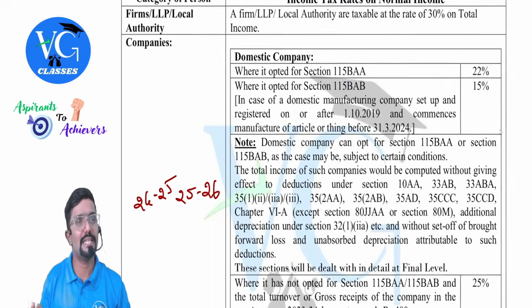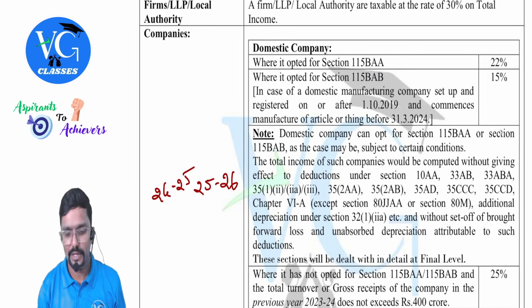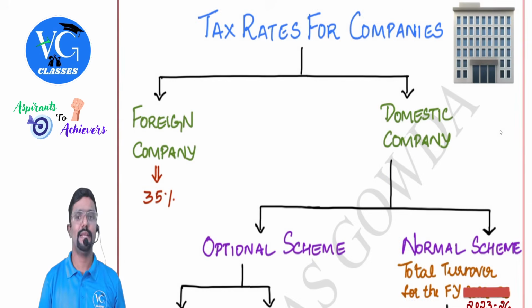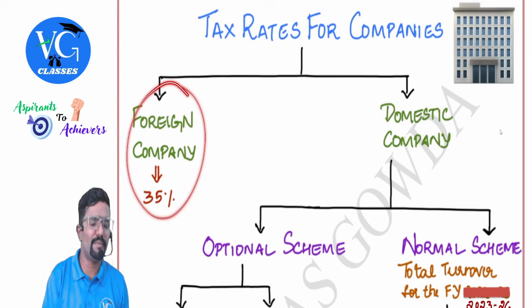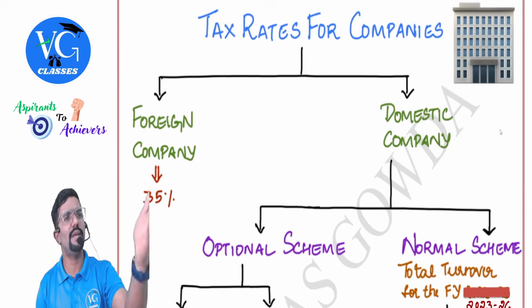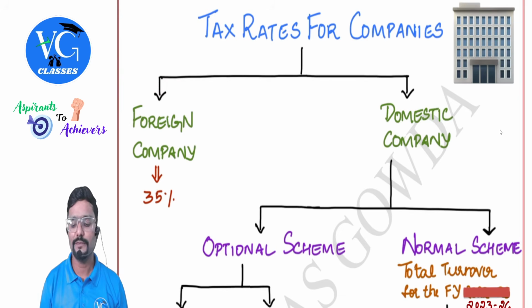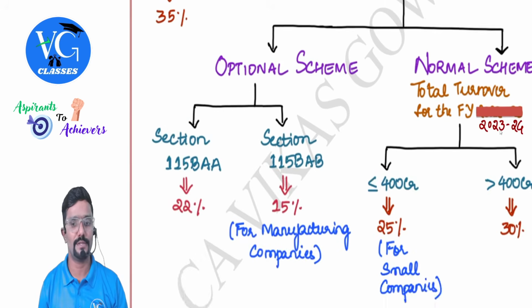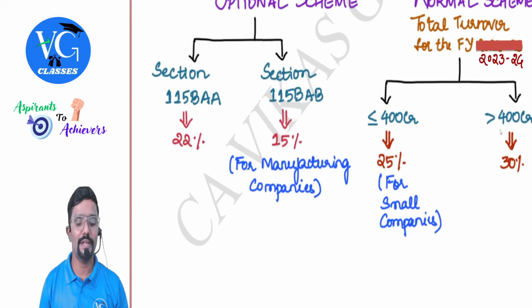Let me just repeat this, guys, for domestic and foreign company. I will take the help of this chart. Now, for companies, what is the tax rate? Foreign company, no option, nothing. 35%, pay the tax. That's all. Whereas for domestic company, they have two optional schemes. What are those, sir? Section 115BAA.